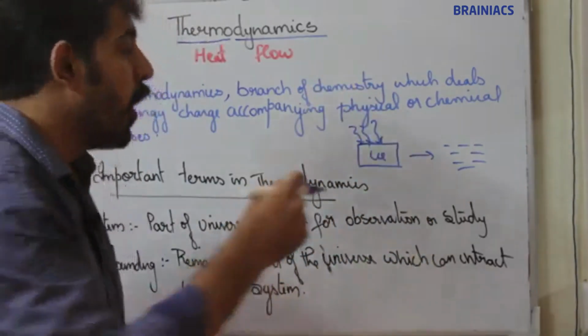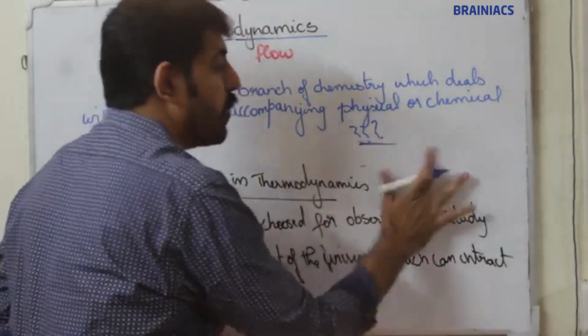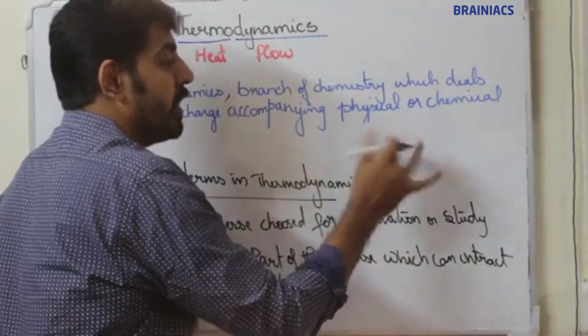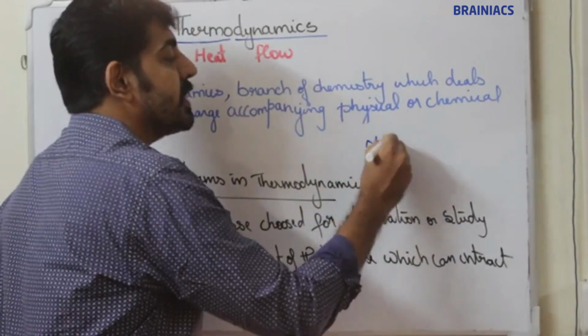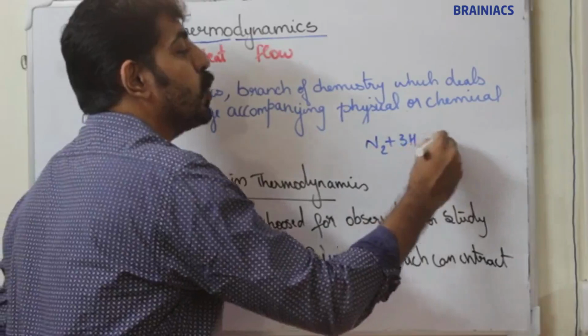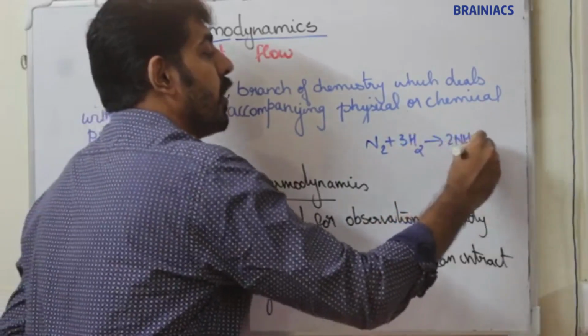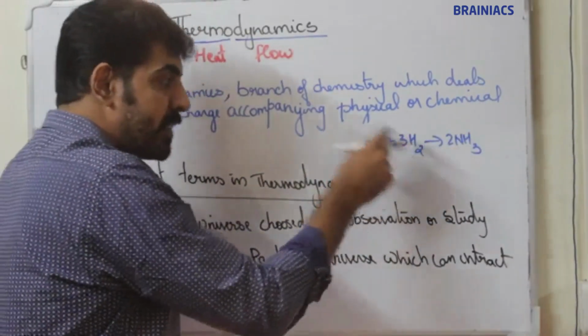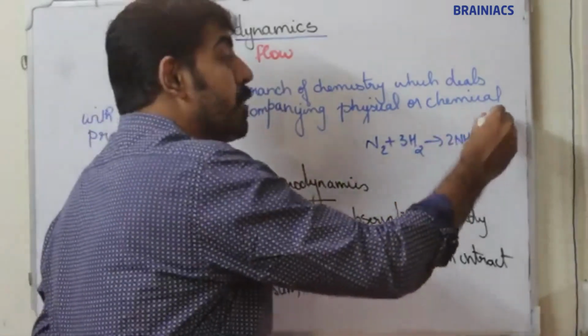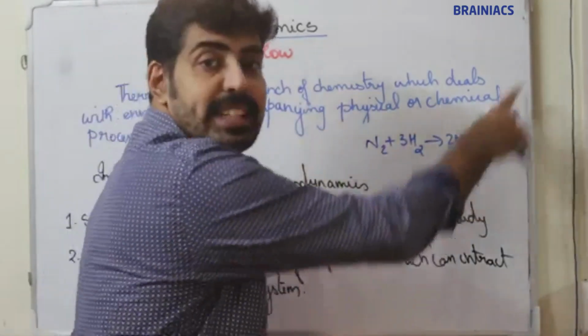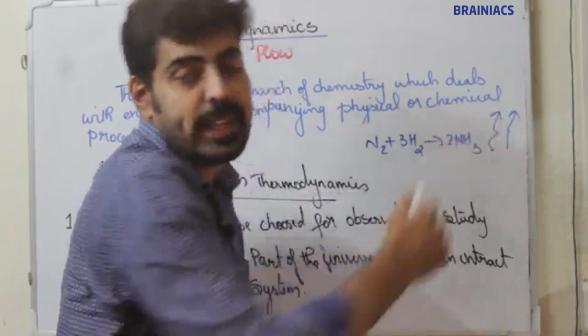Now, if you consider the formation of ammonia, N2 plus 3H2 giving 2NH3, when ammonia is formed from nitrogen and hydrogen, heat energy will be released. So here also there is an exchange of heat energy.